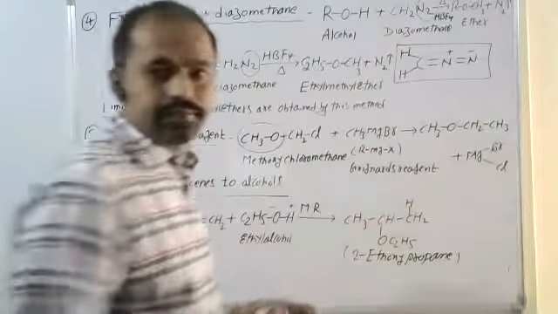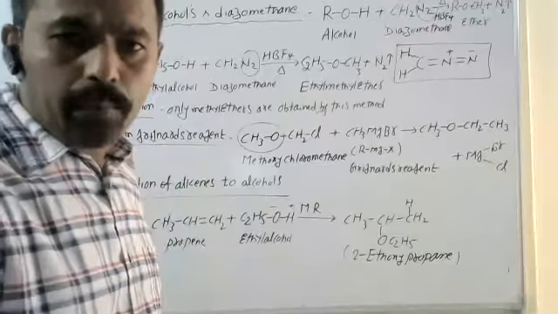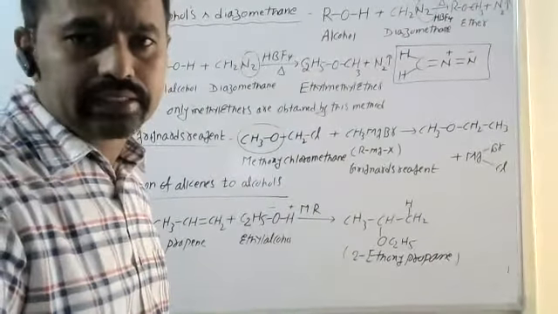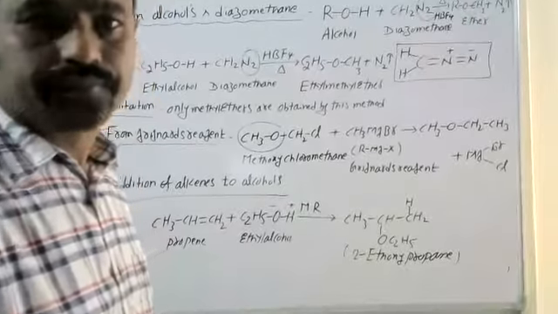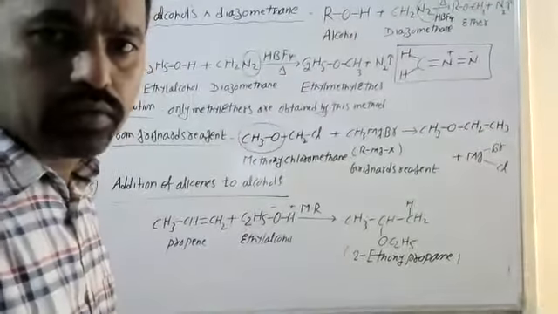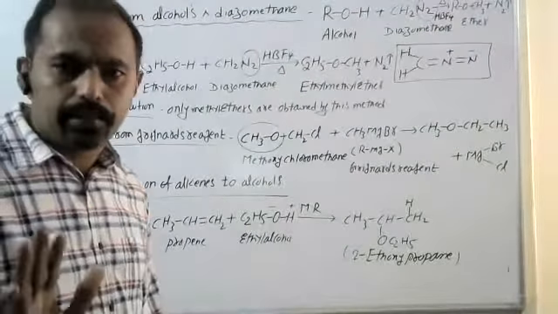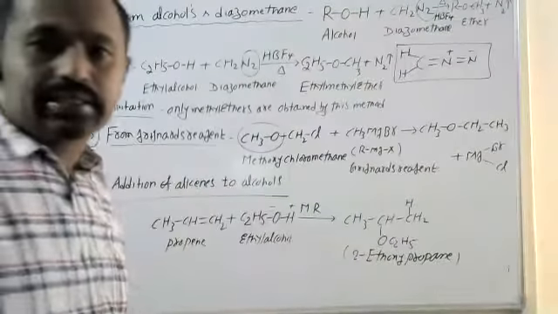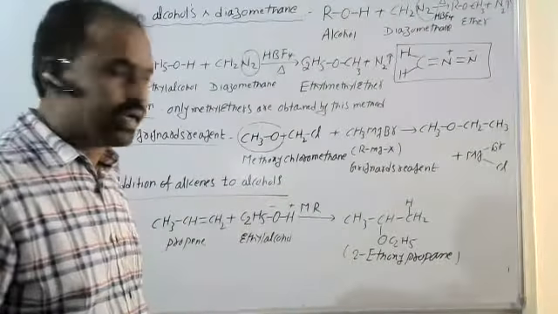Based on this process, we prepared ethers. Now all the ether preparations are completed.